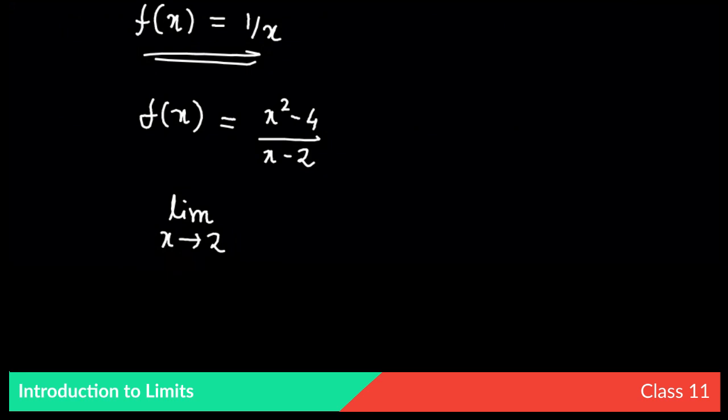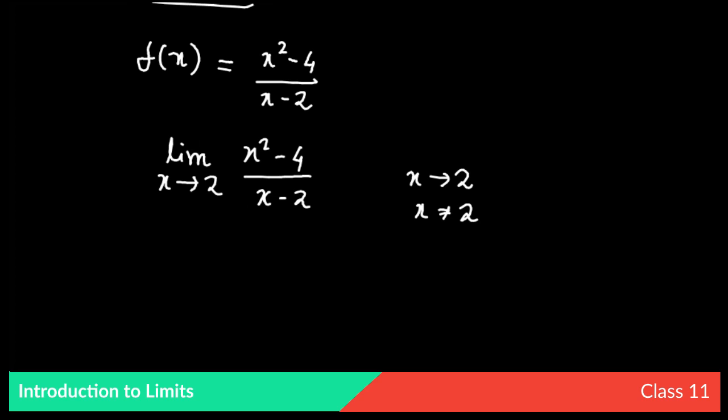The given function is f(x) = (x² − 4)/(x − 2). So if we write the limit as x tends to 2 of (x² − 4)/(x − 2), what will be the limiting value of this function? Since x tends to 2, x is tending towards 2, but it is not equal to 2.